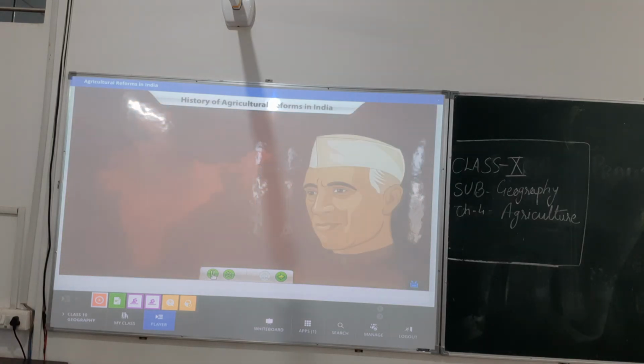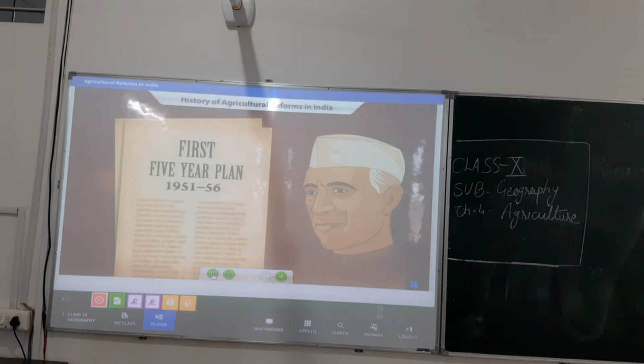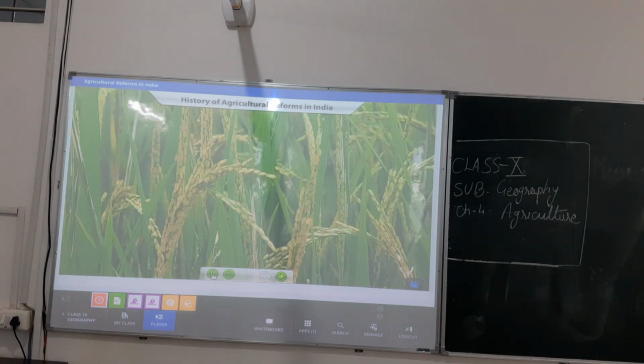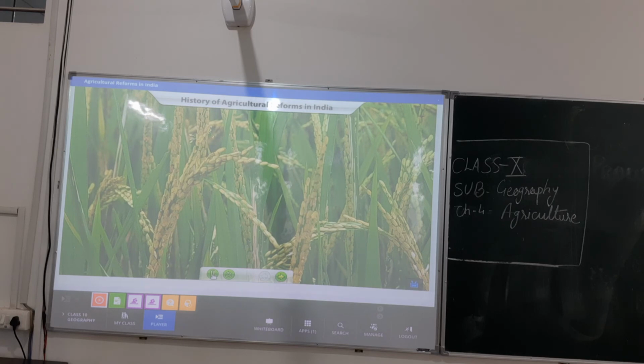Jawaharlal Nehru, the first Prime Minister of India, introduced land reforms in the first 5-year plan with the aim of bringing self-sufficiency in food production. After which, successive reforms were brought in.